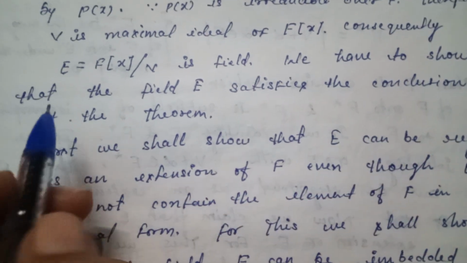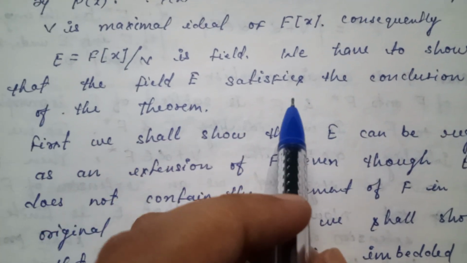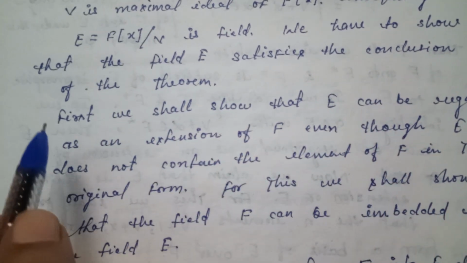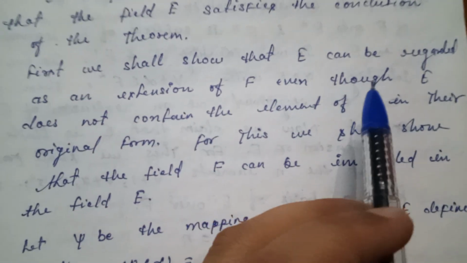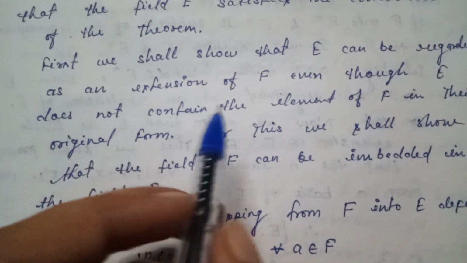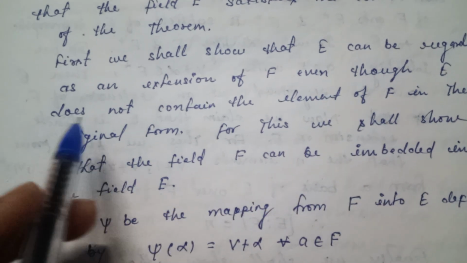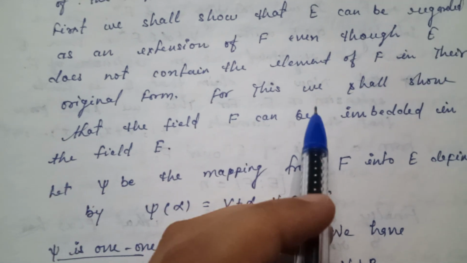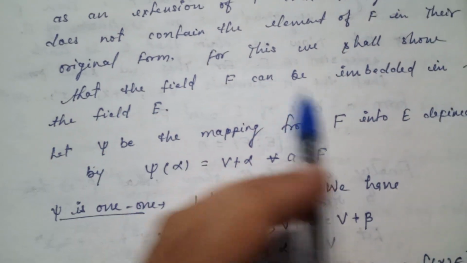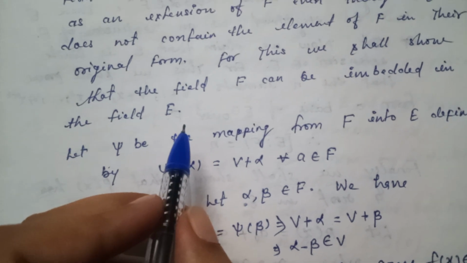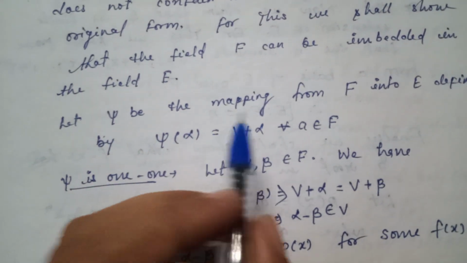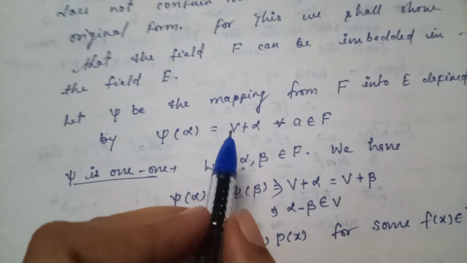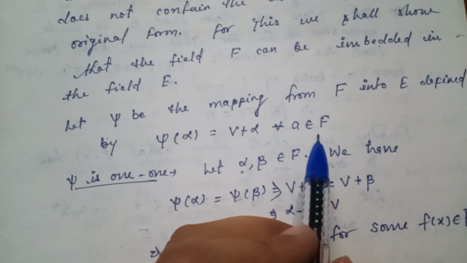We have to show that the field E satisfies the conclusion of the theorem. First we shall show that E can be regarded as an extension of F even though E does not contain the elements of F in their original form. For this we shall show that the field F can be embedded in the field E. Let psi be the mapping from F into E defined by psi(alpha) = V + alpha for all alpha belongs to F.